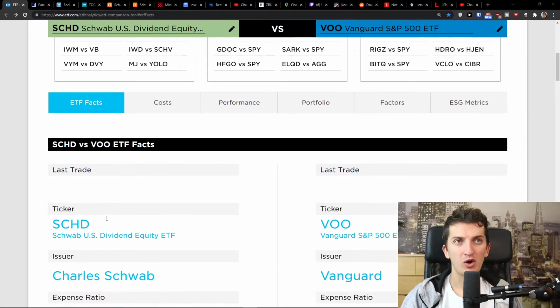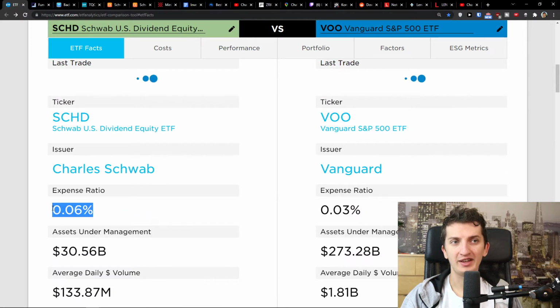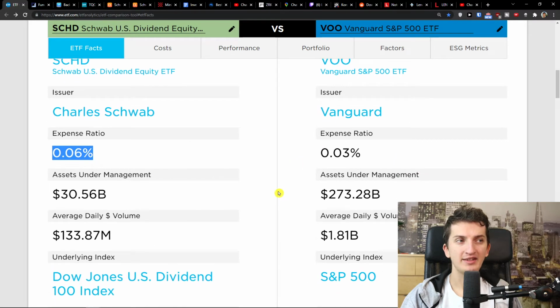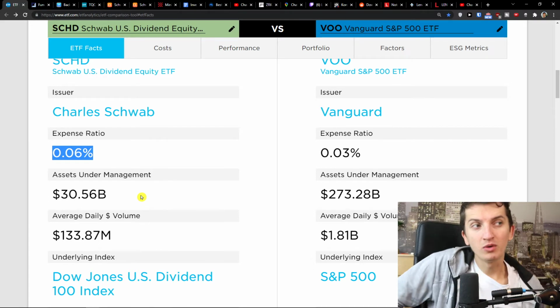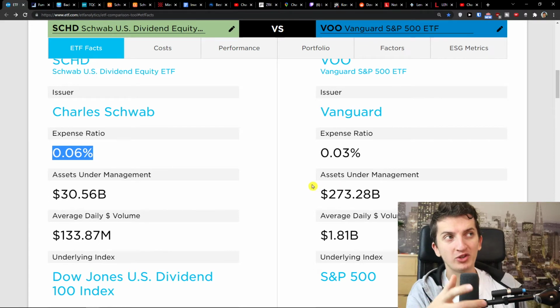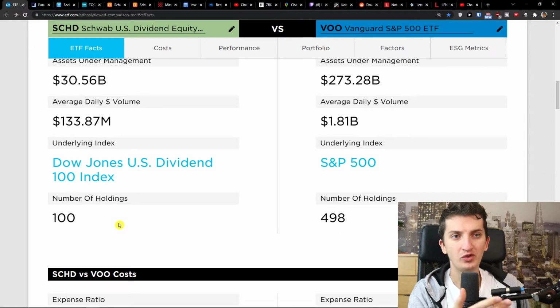Here we are, VOO and SCHD. What we can find: SCHD has a higher expense ratio, a different issuer, much lower assets under management, and also much lower average daily volume. You can clearly see the expense ratio: if you would invest $10,000, you would pay $6 in SCHD. In VOO, it's $3. Assets under management are much higher in VOO. And then you see also a different underlying index, S&P 500 versus Dow Jones US Dividend 100 index. Number of holdings, 500 to 100.